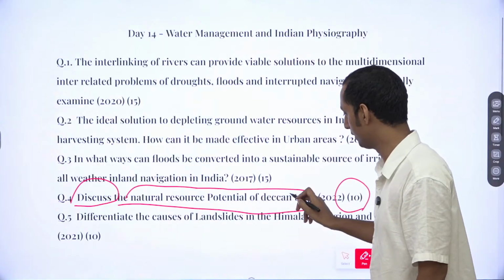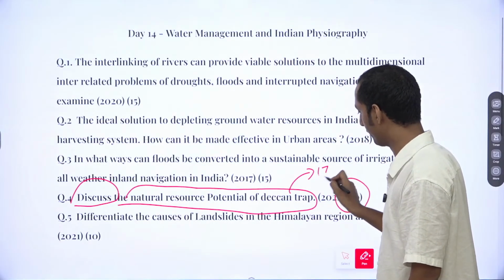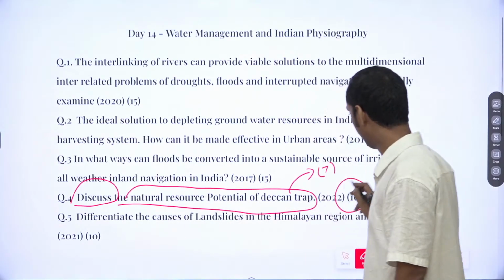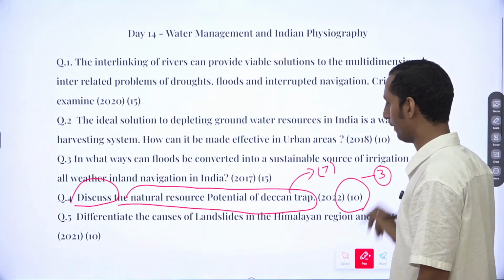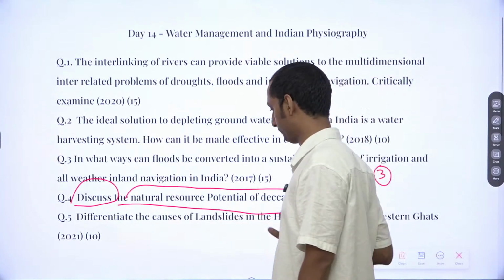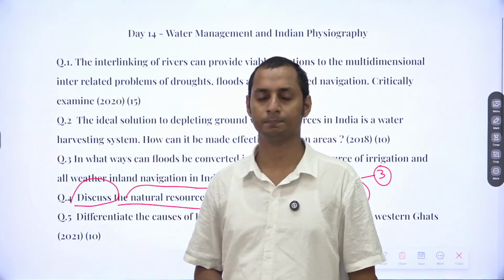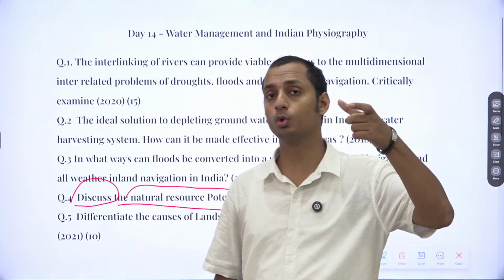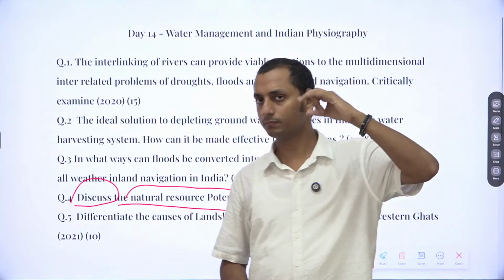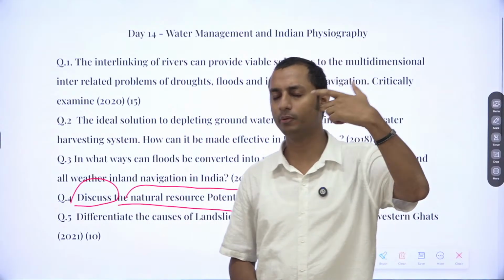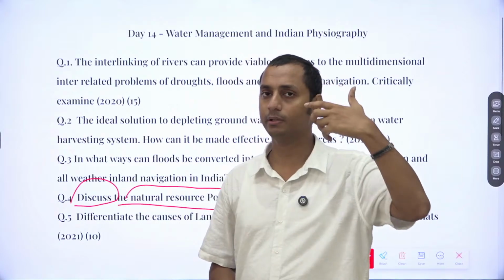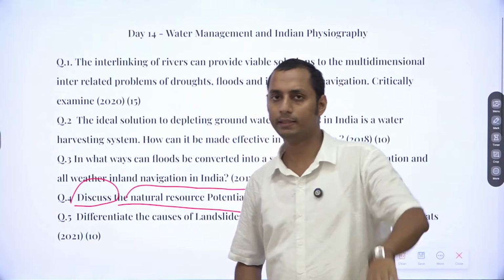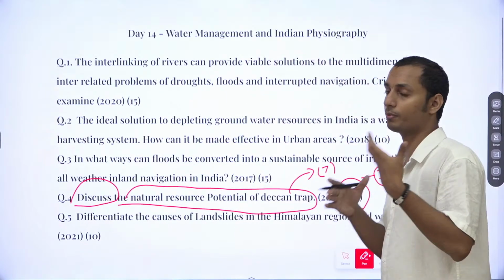In this case, I should provide 7 points related to the natural resources and 3 points about the challenges related to extraction of these natural resources. So try to identify the body parts, the weightage given to each of them, and the introduction and conclusion in these 30 to 40 seconds. Then you start writing the answer.